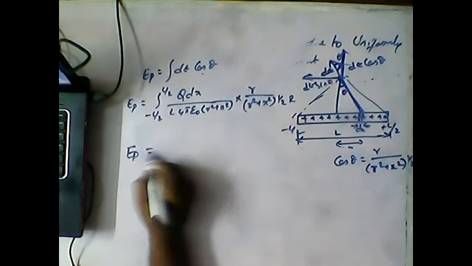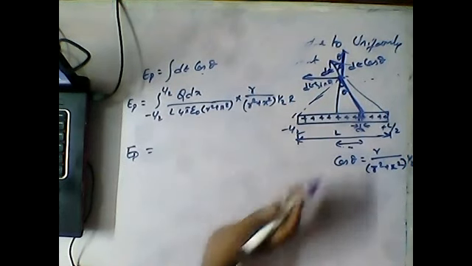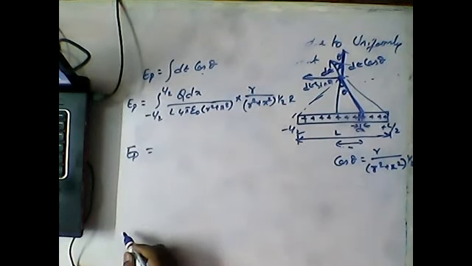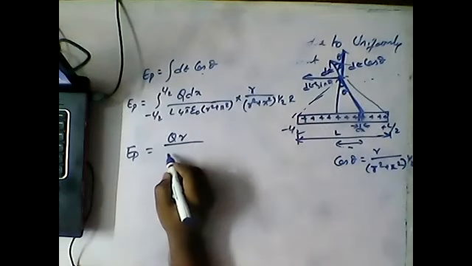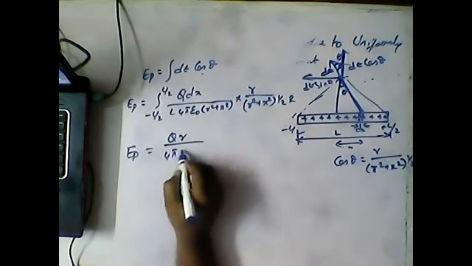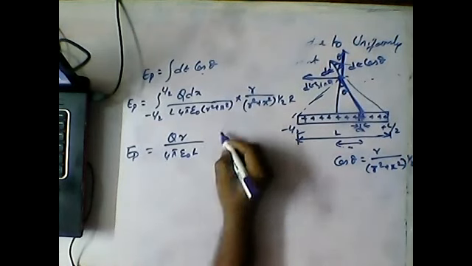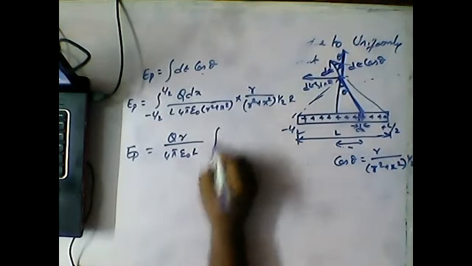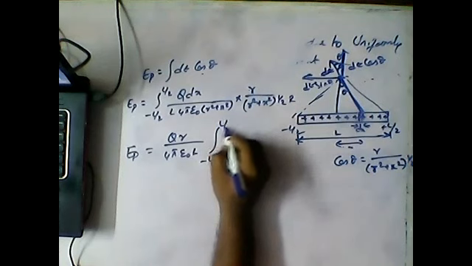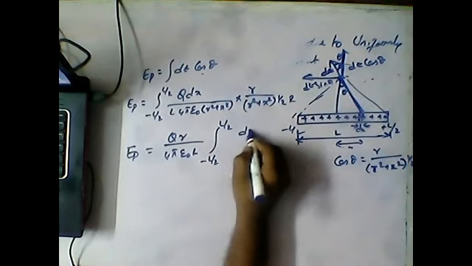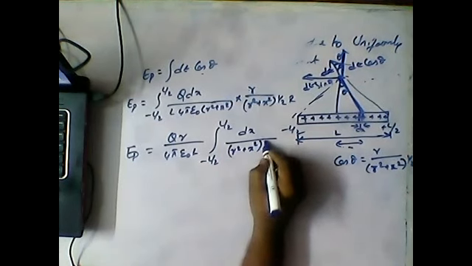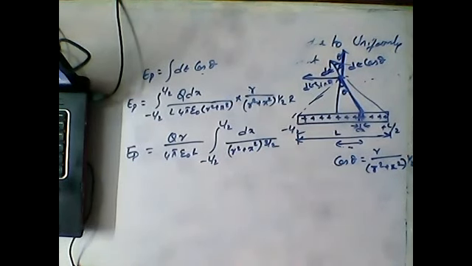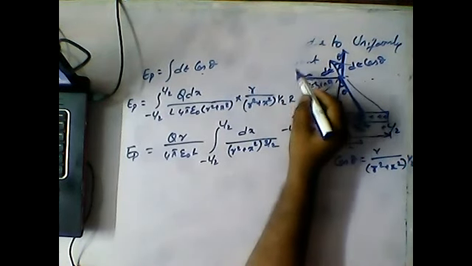EP is equal to, so what is common? Just keep it outside, and what is not common, we will keep inside. So qr by 4 pi epsilon L, these all are the constants, and the integration limits are minus L by 2 to L by 2, and what we are left with is dx by (r square plus x square) whole power 3 by 2. Clear, guys?